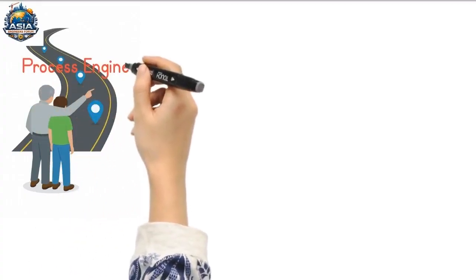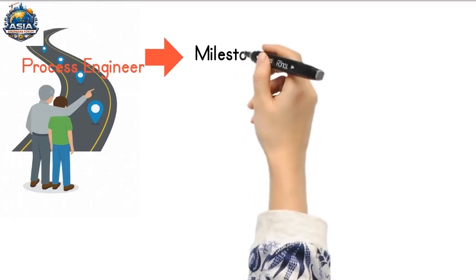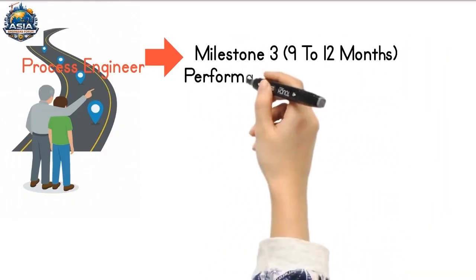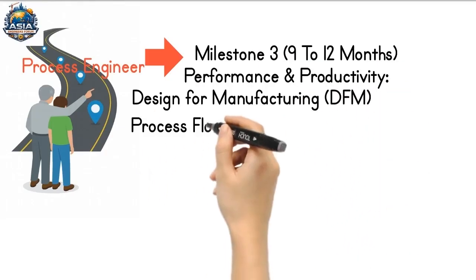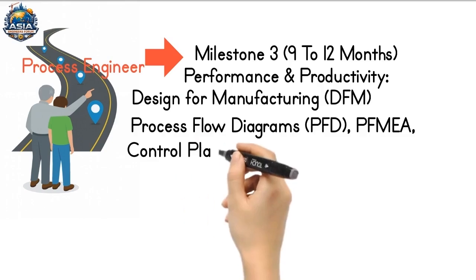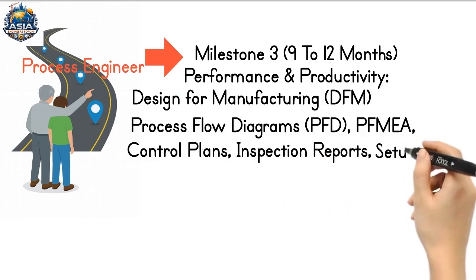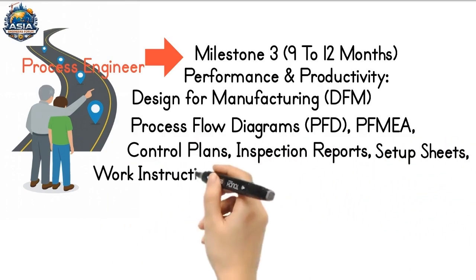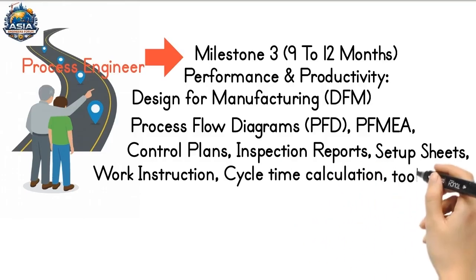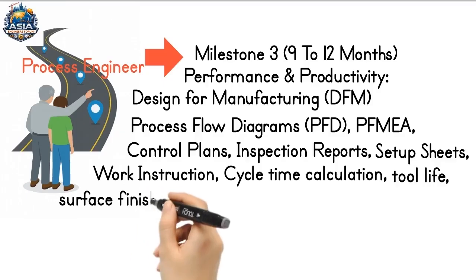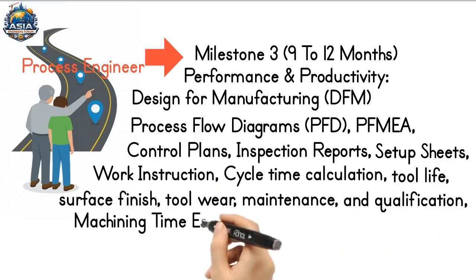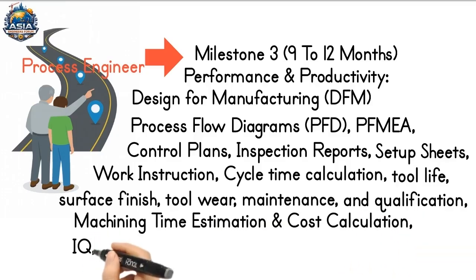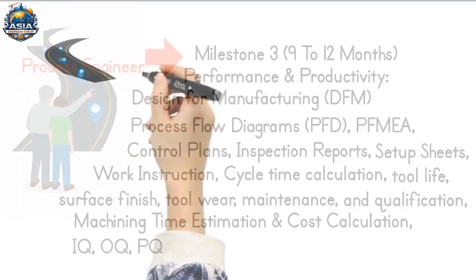Milestone 3, 9 to 12 months, performance and productivity, design for manufacturing, DFM, process flow diagrams, PFD, PFMEA, control plans, inspection reports, setup sheets, work instruction, cycle time calculation, tool life, surface finish, tool wear, maintenance, and qualification, machining time estimation and cost calculation, IQ, OQ, PQ.